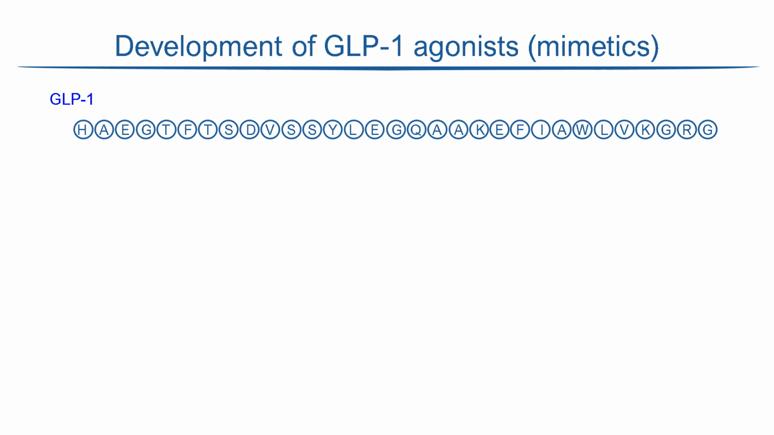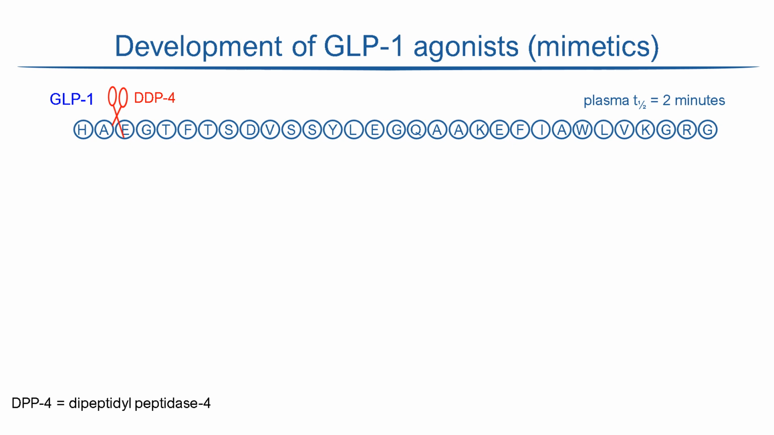So, the peptide is inactivated by the enzyme dipeptidyl peptidase 4, which cleaves it between the first alanine and glutamate. This limits the plasma half-life of GLP-1 to only a few minutes. This property renders the native hormone useless as a therapeutic drug because it would have to be administered multiple times a day.